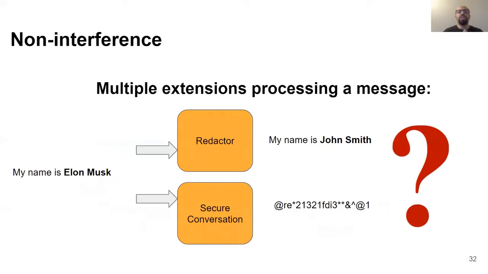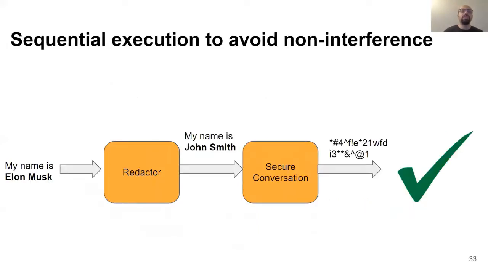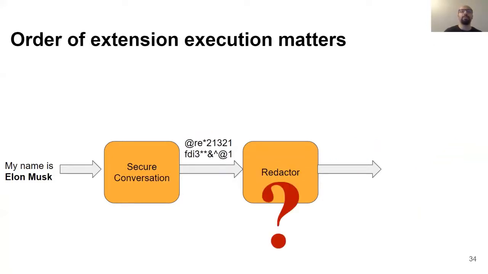As I mentioned before, another important challenge is how we can process a phrase by multiple extensions. Since some extensions, such as the secure conversation extension, need to be able to arbitrarily change the phrase, it's impossible to reconcile the output of multiple parallel extensions. As a result, our solution is to execute extensions one by one in series, in a way that one extension first processes the phrase and the next extension then processes the output of the previous one. But obviously, the order of extension execution matters. For example, if a companion extension has already encrypted a request, the next extension cannot do its job effectively.